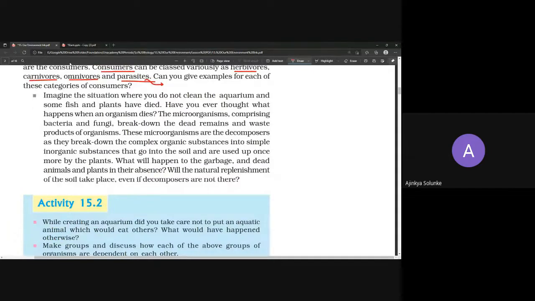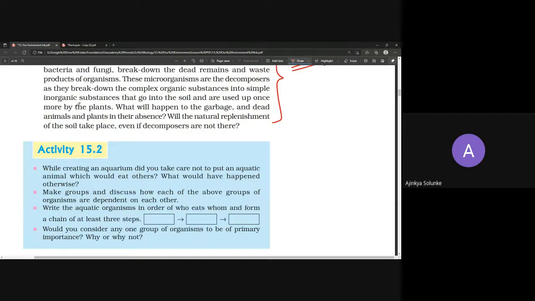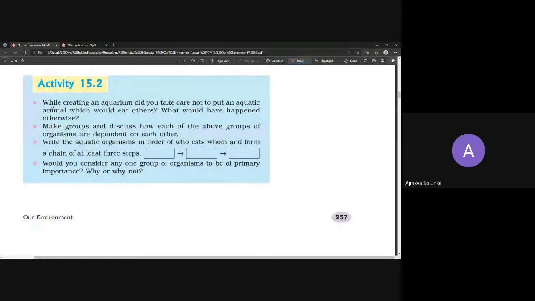Now, this is just a condition about a tank, let's say an aquarium, and the given conditions. So that is an activity for you. That is not something to be dealt with here, nothing much.